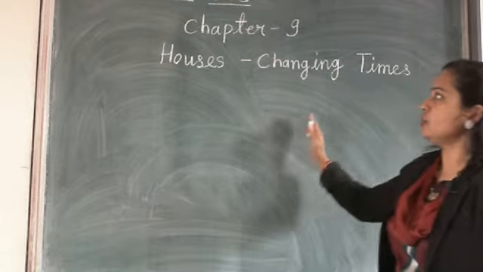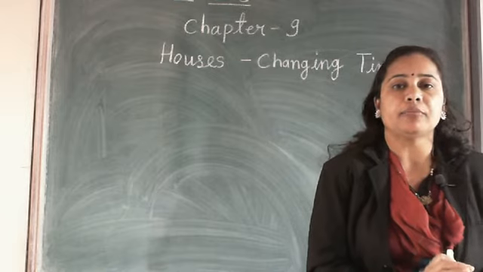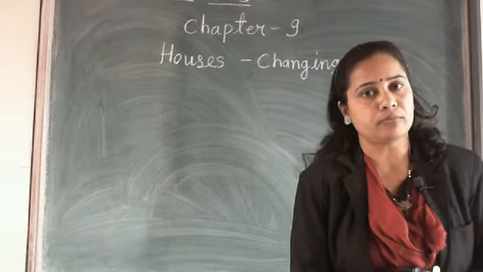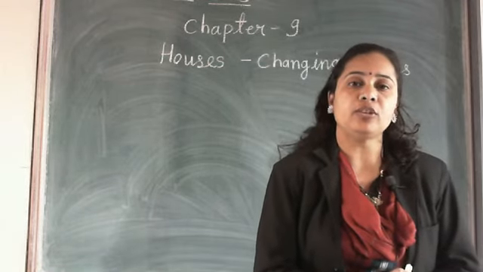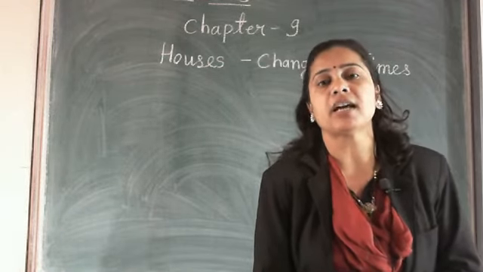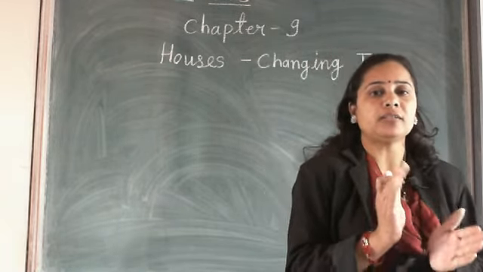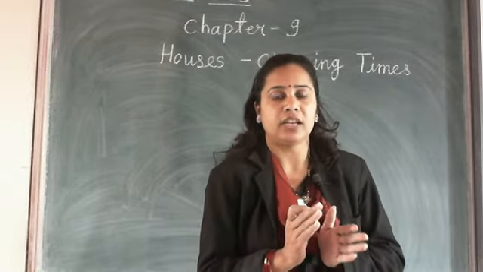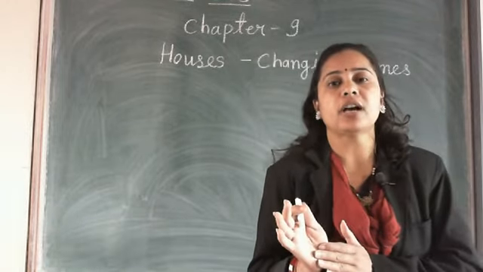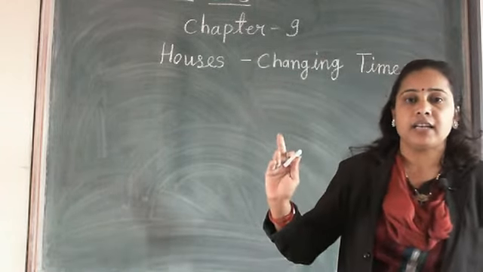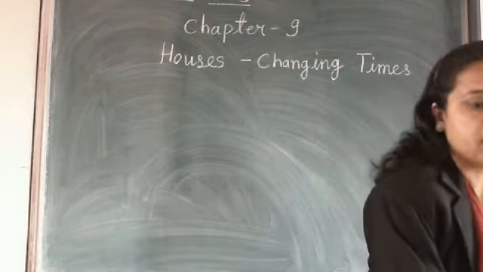Okay, now in this lecture we complete the writing part of chapter number 9. The explanation is over now, and whatever the things are given I explained to you clearly, and we also completed our reading part. Both things are going together, explanation and reading, and I hope you also read the chapter at home. Now students, we continue our work and we write new words of this chapter and also complete the book exercise.